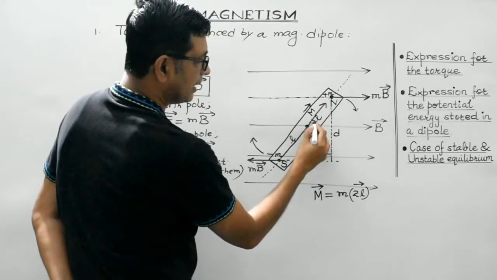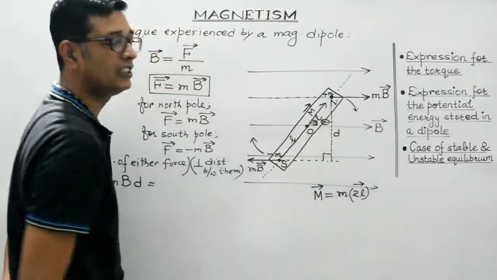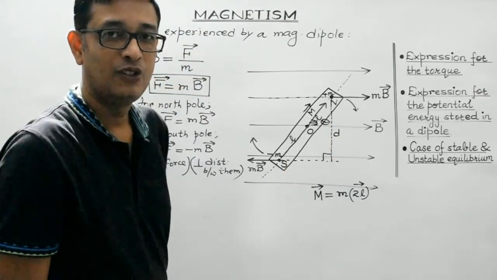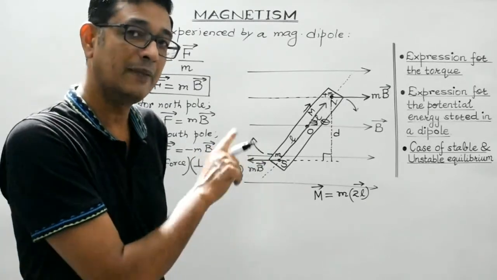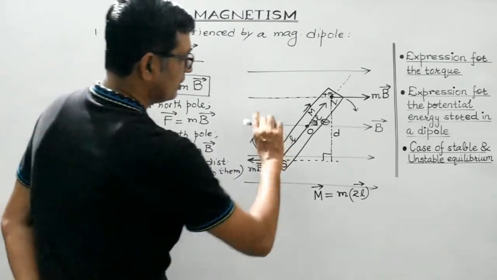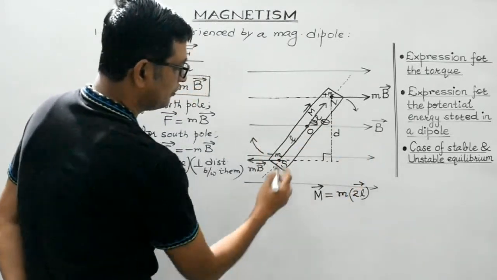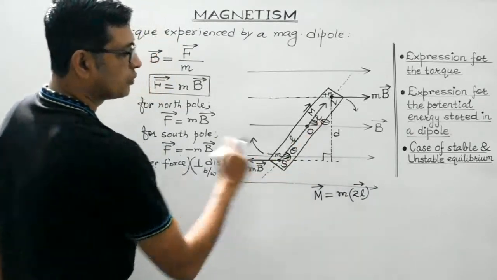Let us consider this magnetic dipole to be making an angle theta with the direction of the magnetic field. So theta is the angle which the magnetic moment of the dipole makes with the magnetic field, right? Since these two lines are parallel, this angle would also be theta, a pair of corresponding angles.